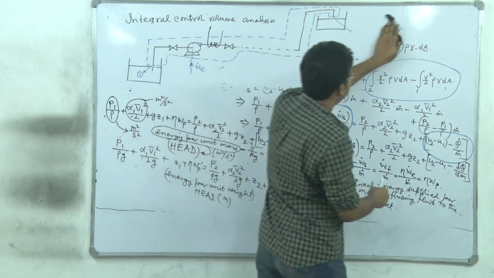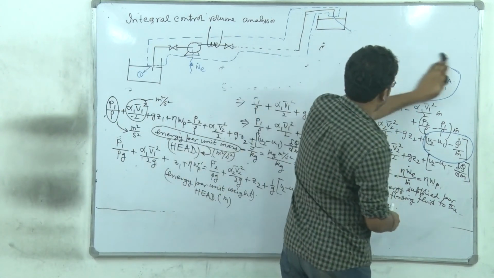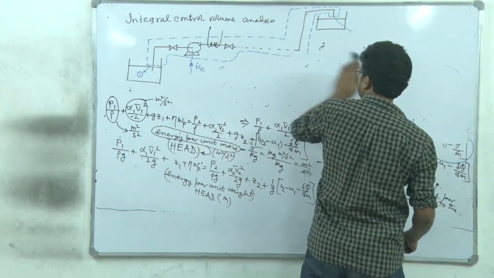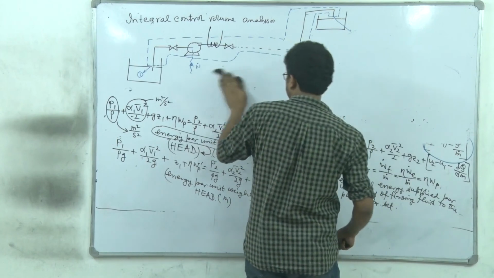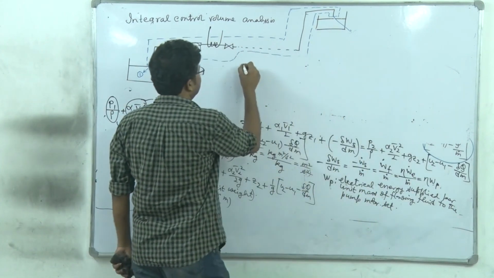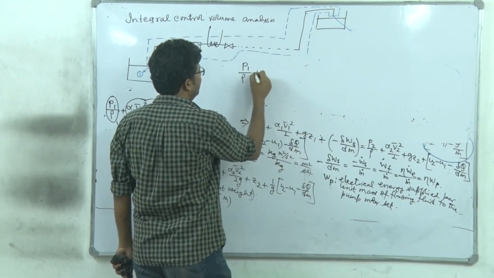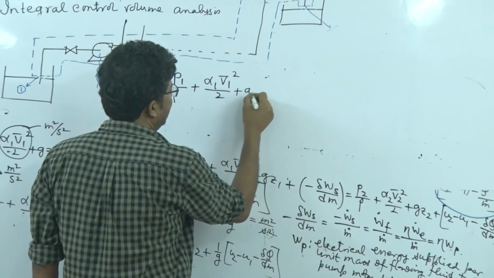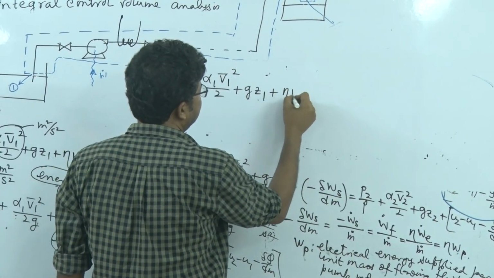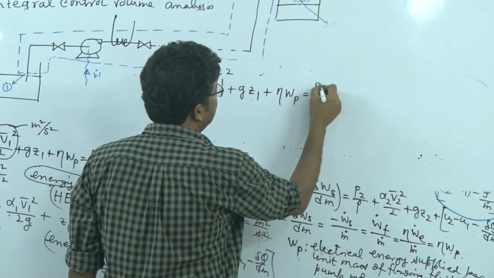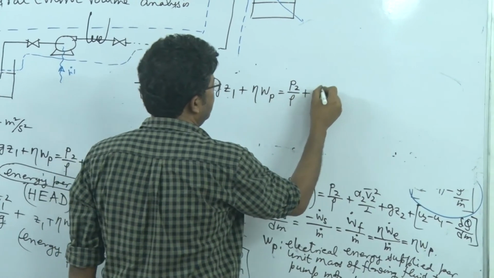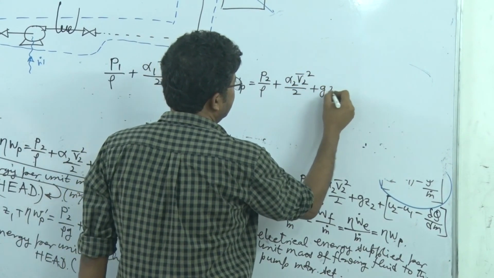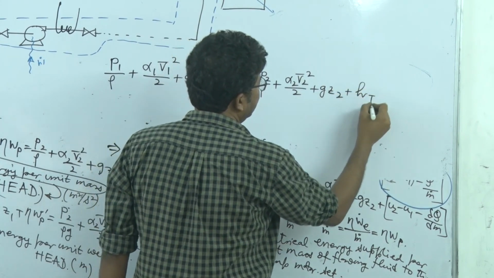So finally we will get the generalized equation of energy balance, that is P1 divided by rho plus alpha 1 V1 bar square by 2 plus gz1 plus eta Wp is equal to P2 by rho plus alpha 2 V2 bar square by 2 plus gz2 plus ht.